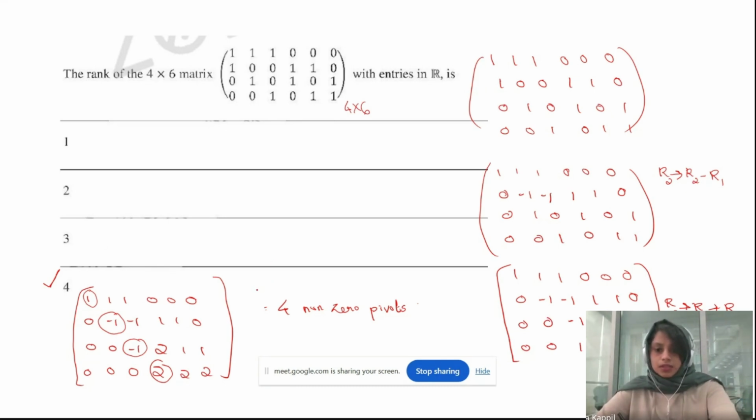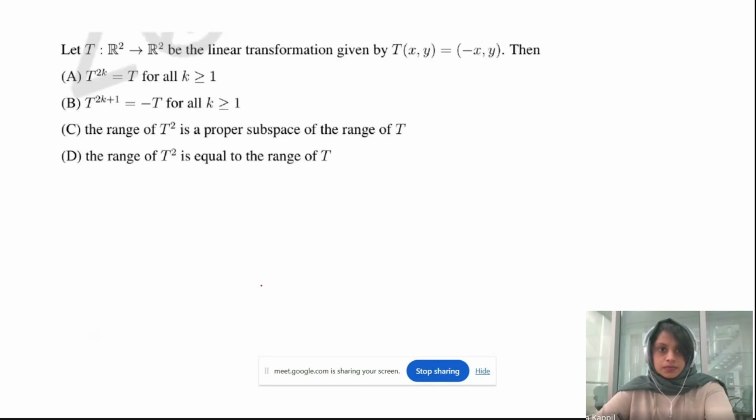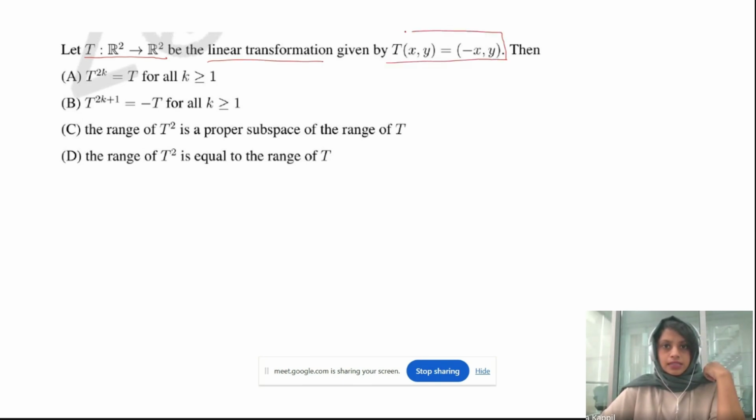Okay, good. Now, let's look at another problem. Let T from R2 to R2 be a linear transformation. So T is defined from R2 to R2 and it's a linear transformation, and it's given like this: T of (x,y) is equal to (minus x, y). Okay. And the thing is, if you are given any linear transformation, I would suggest you find the corresponding matrix for that linear transformation. Then you can just work on that matrix in order to find the rank, nullity, whatever. Okay. So here you are given the linear transformation.